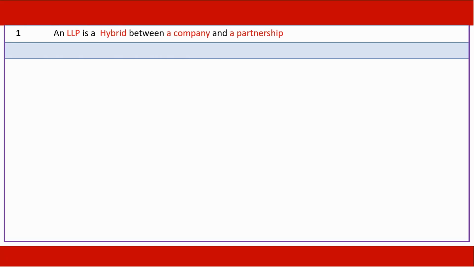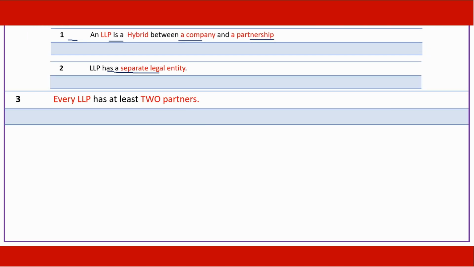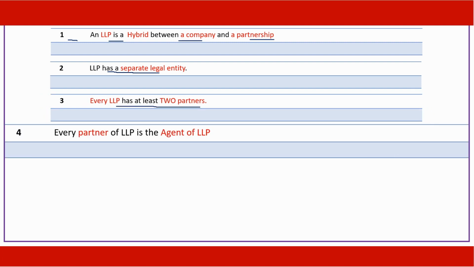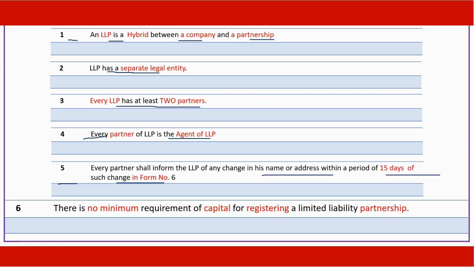An LLP is a hybrid between a company and a partnership. It has got a separate legal entity. It should have at least two partners, and every partner is an agent of the LLP. Every partner shall inform the LLP of any change in his name or address in form number 6 within a period of 15 days of such change. There is no minimum requirement of capital for registering a limited liability partnership.